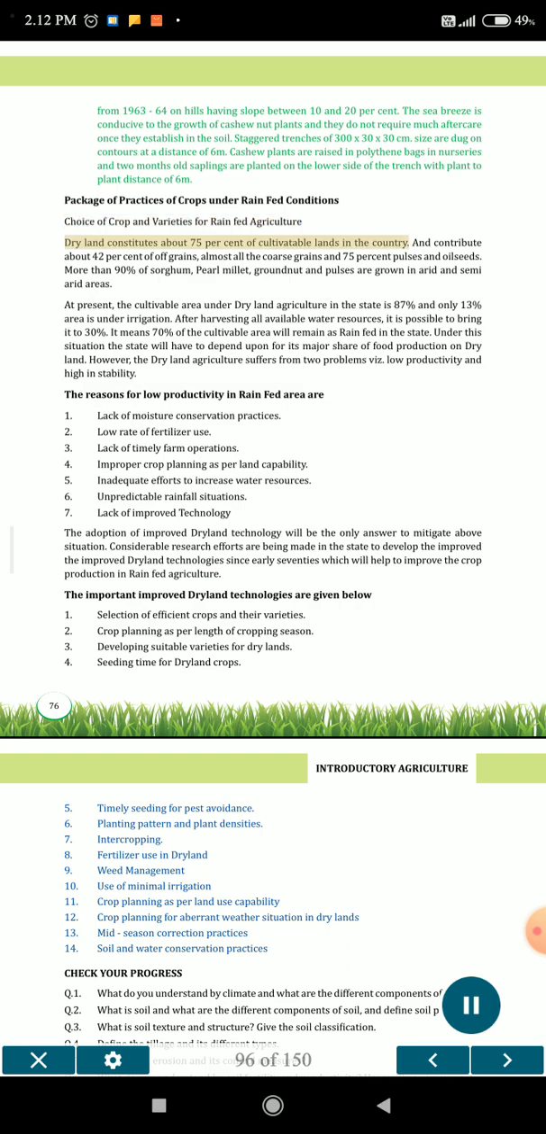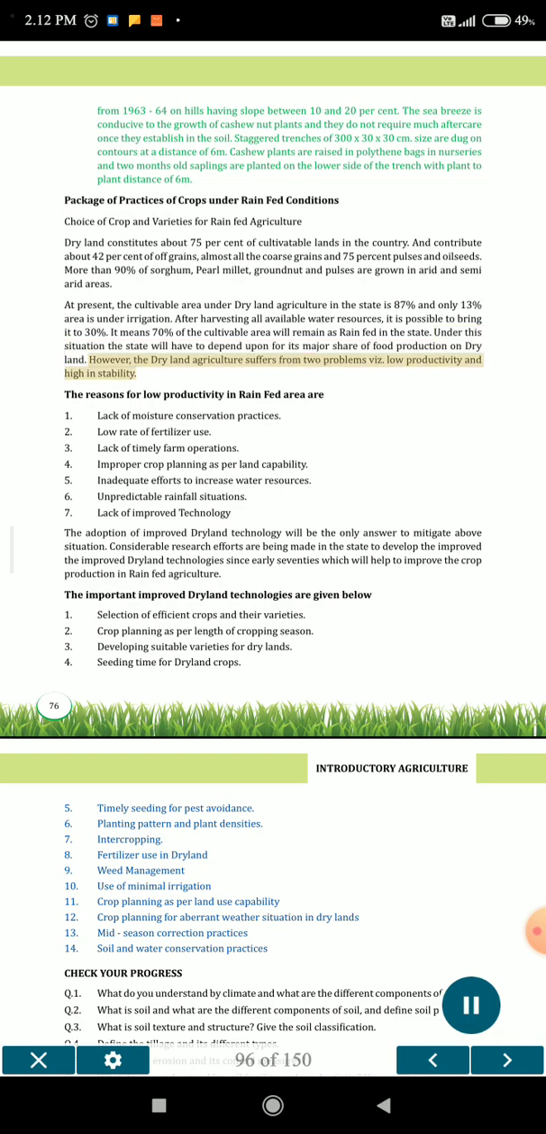Dry land constitutes about 75% of cultivatable lands in the country and contributes about 42% of food grains, almost all the coarse grains and 75% pulses and oilseeds. More than 90% of sorghum, pearl millet, groundnut and pulses are grown in arid and semi-arid areas. At present, the cultivable area under dry land agriculture in the state is 87% and only 13% area is under irrigation. After harvesting all available water resources, it is possible to bring it to 30%. It means 70% of the cultivable area will remain as rain-fed in the state. Under this situation, the state will have to depend for its major share of food production on dry land.